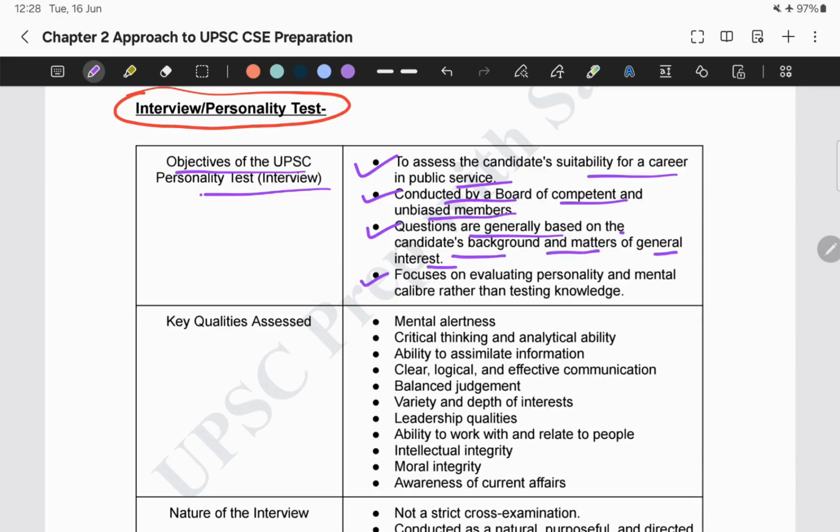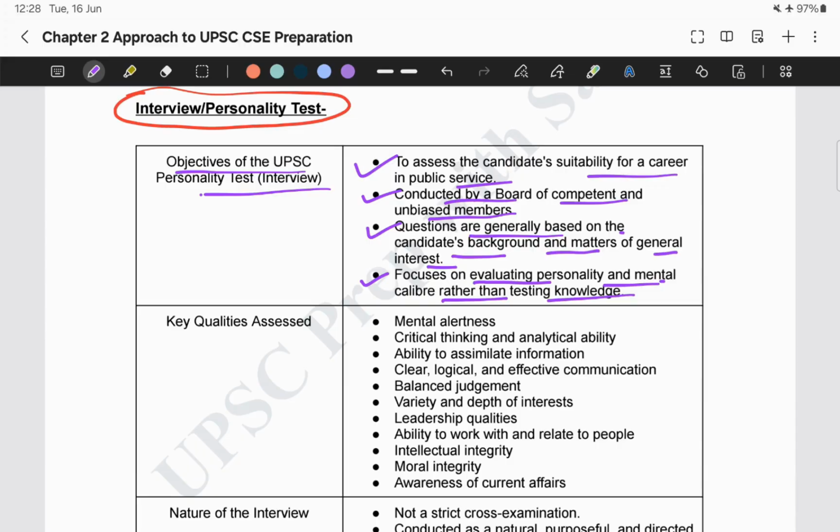So, what does it usually focus on? The test focuses on evaluating personality and mental caliber rather than testing knowledge. Because they are already aware of your knowledge. That's why you qualified the prelims exam, and that's why you qualified the mains exam as well. And then only you came to the personality test. So the personality test is not a test of knowledge, but a test of your personal character.